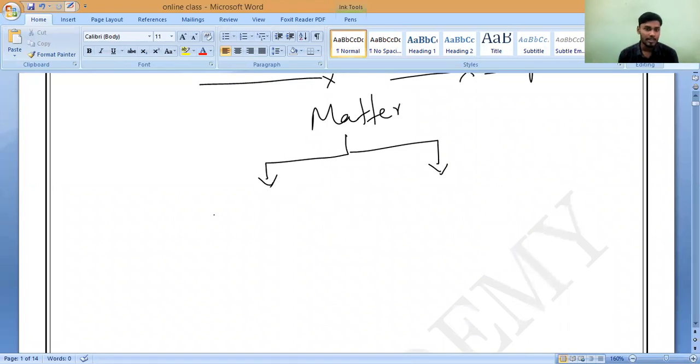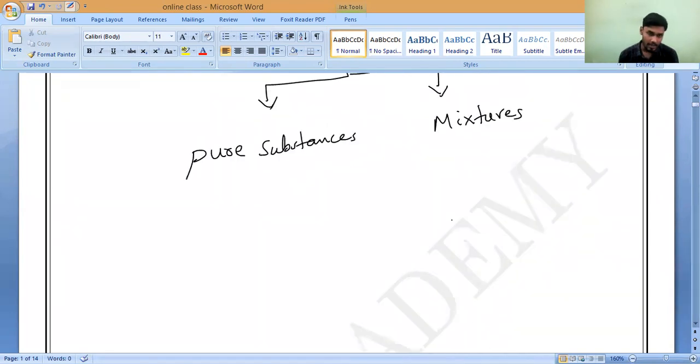Based upon that, matter is classified into pure substances and impure substances, which we used to call mixtures. Correct?